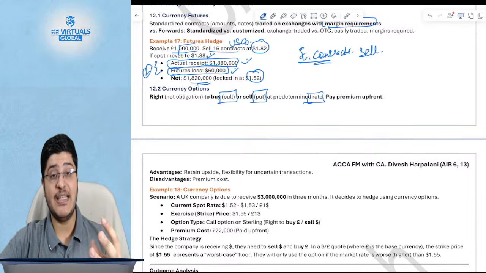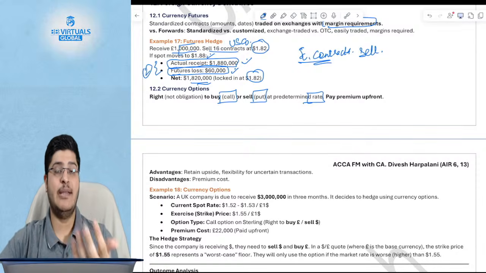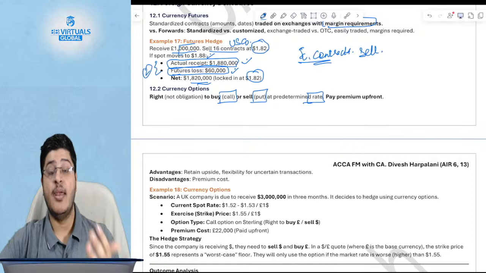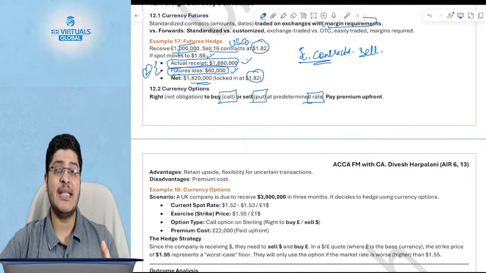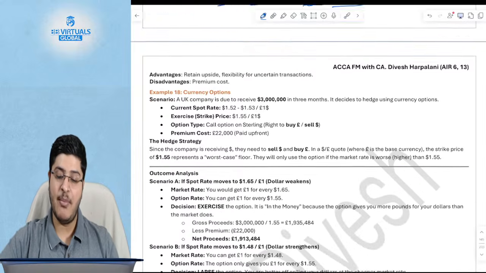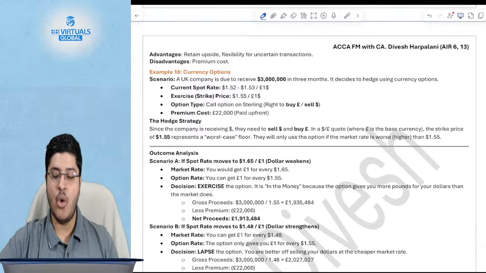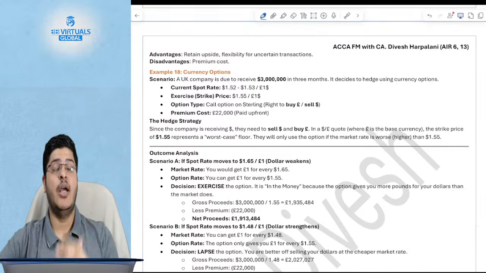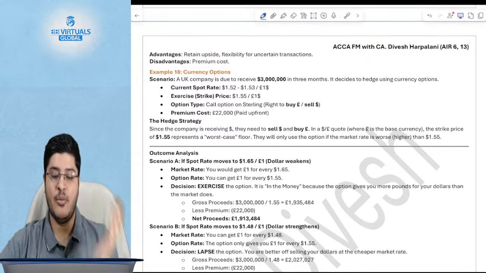Because they give you flexibility of whether you exercise the option or not. As the name suggests, it's an option. Because it gives you the flexibility to exercise the option, you have to pay a premium. There is a cost for that flexibility, which is the premium. Having said that, you will exercise only if the rate is moving in your favor. Otherwise you will not exercise, you will let the option lapse.